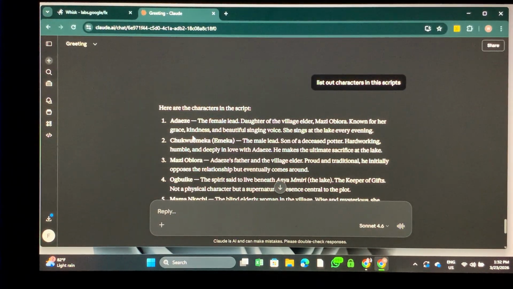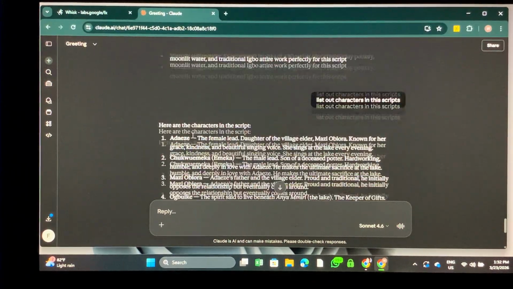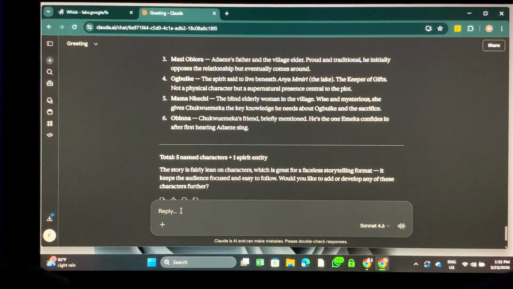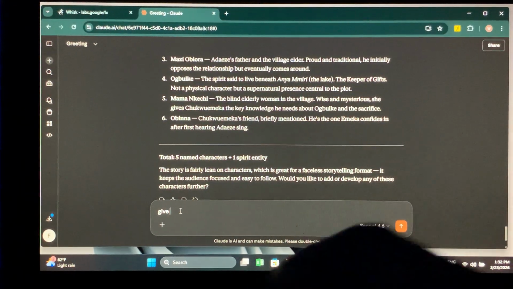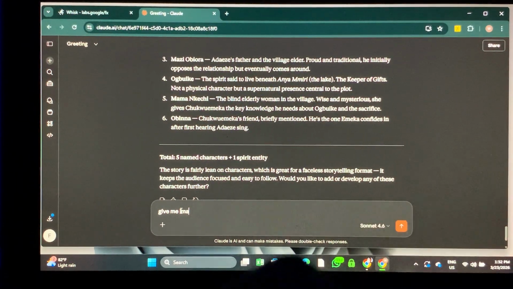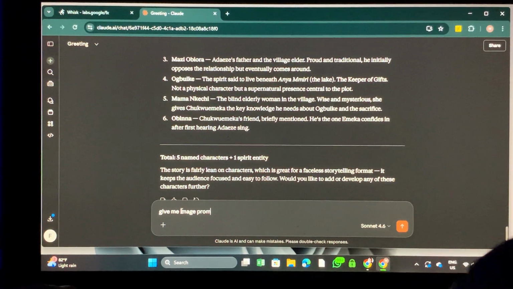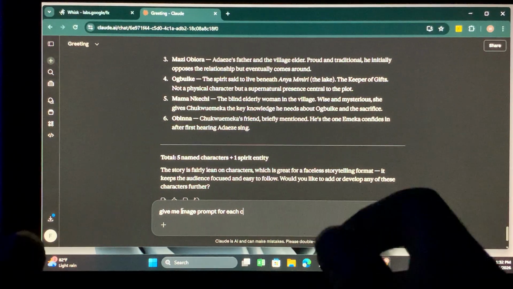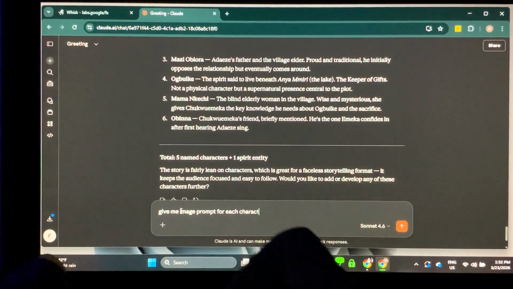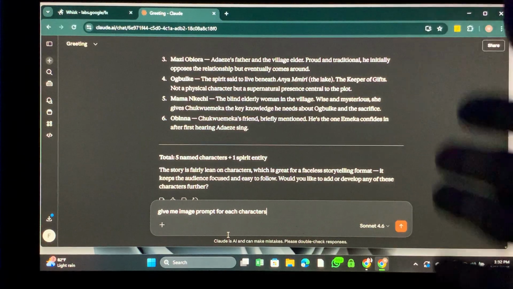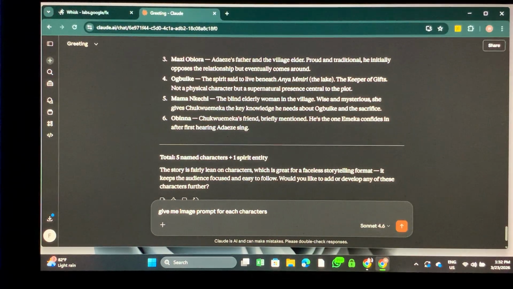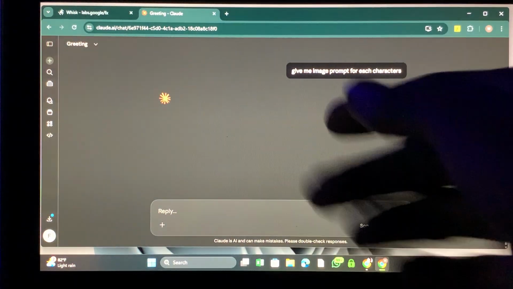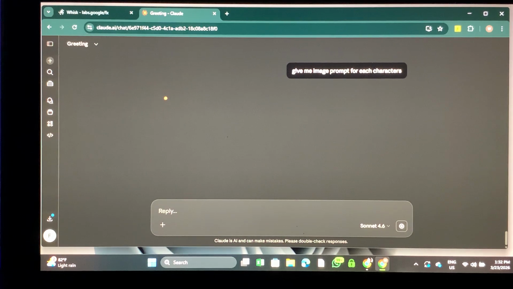Now that it has listed out the characters, the next thing we have to do is ask it to give us an image prompt for each character.